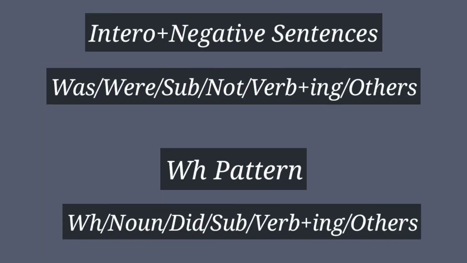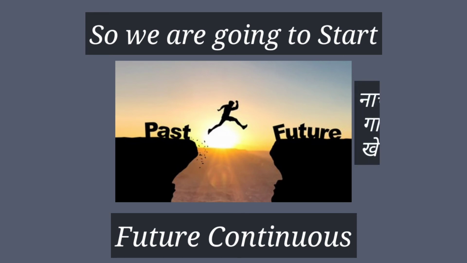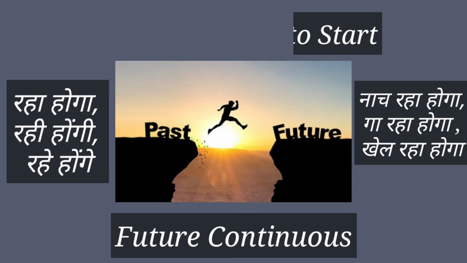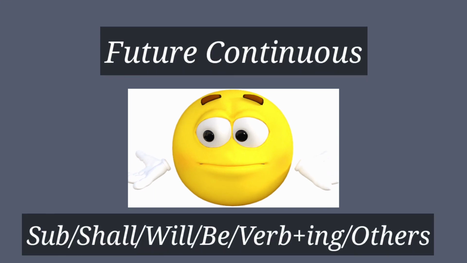So now jump towards the next topic, future continuous. So we are going to start future continuous. The identification of future continuous is raha hoga, rahi hogi, rahe honge, and the examples are naach raha hoga, gaa raha hoga, ya bhag raha hoga. These are the examples. So friends, before watching the sentences, you have to see the pattern.